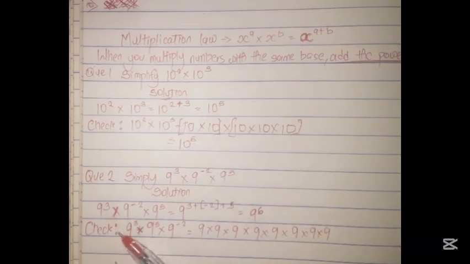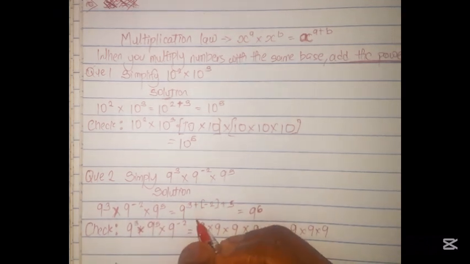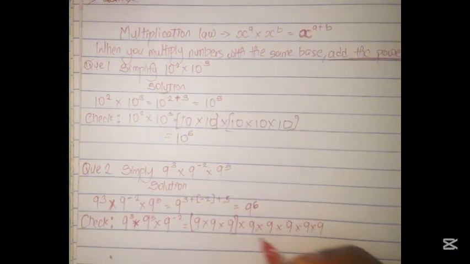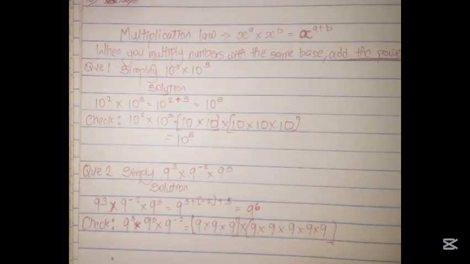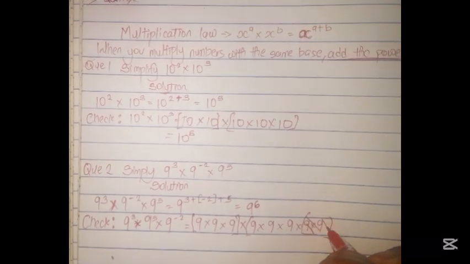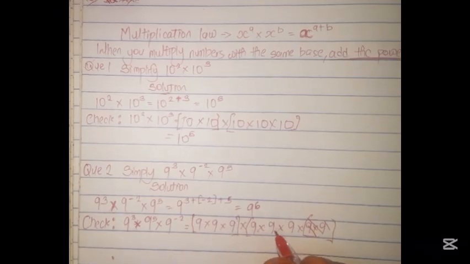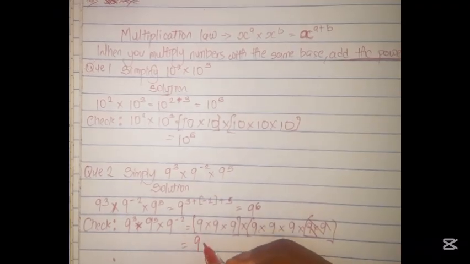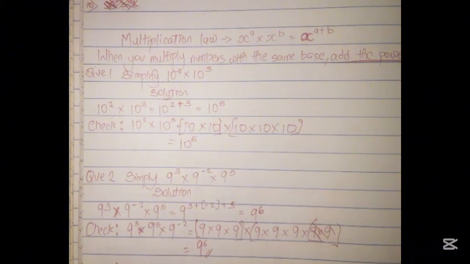So to check if this answer is correct, we have written them out here, and we have 9 raised to power 3, 9 raised to power 5, and 9 raised to power minus 2. So we wrote out the positive ones, which are 9 raised to power 3 and 9 raised to power 5. So to check if this is correct, we will remove 9 raised to power minus 2 from here, meaning taking out 2. So if we take out these 2, we'll be having 1 2 3 4 5 6, and that means our answer is 9 raised to power 6. So this is correct.